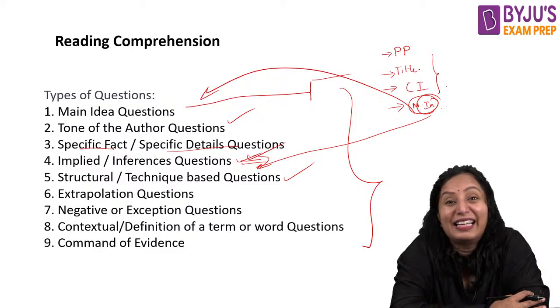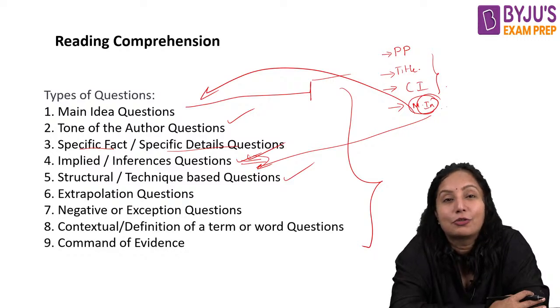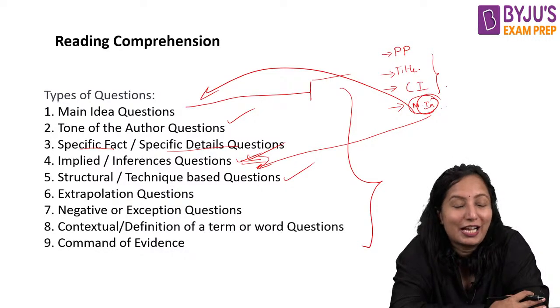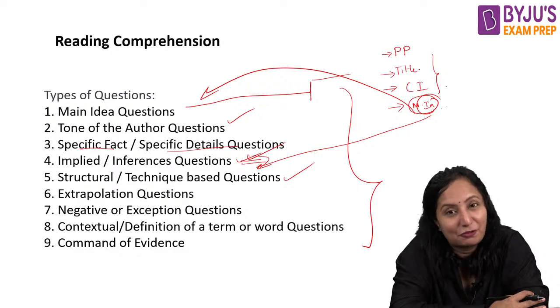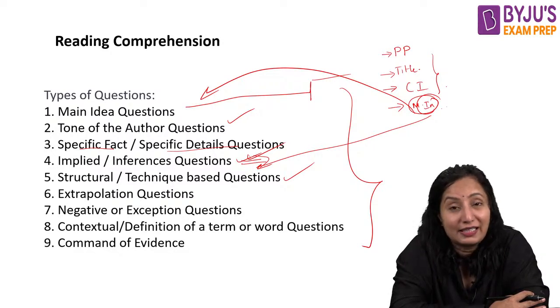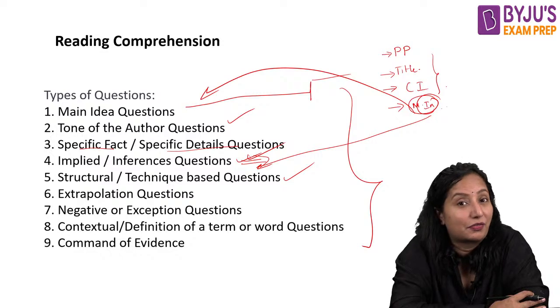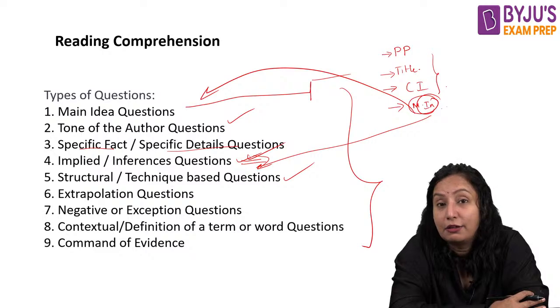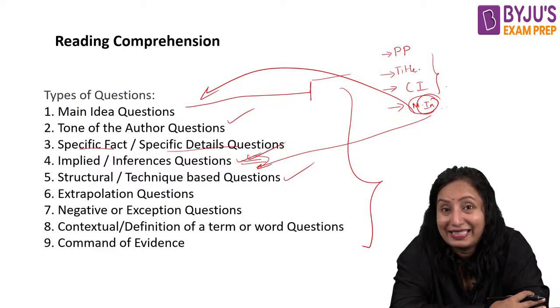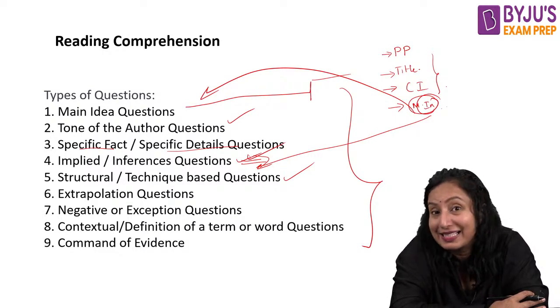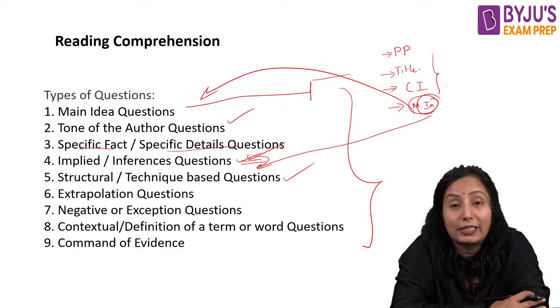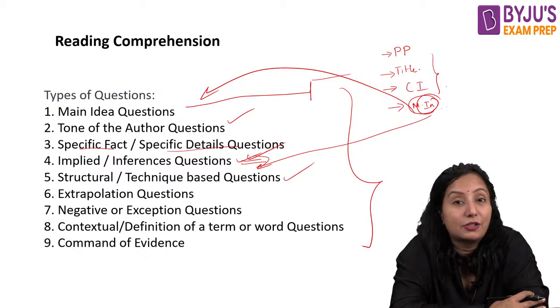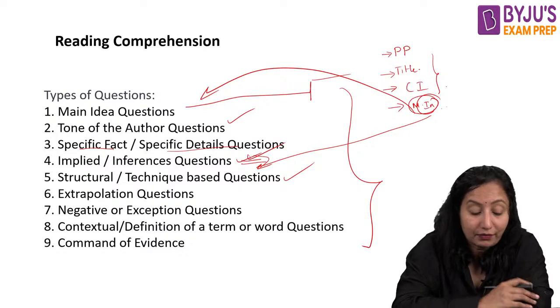So, from the idea, from the concept, that is figures of speech. We have around 25 figures of speech, so you people need to know, because these are the different styles that are involved in presenting the components of the passages, isn't it? So therefore, we first have to know what are the different types of figures of speech, when it is used, how it is used, what does this represent, what kind of mood is involved here. So all these things could be understood when we study this structural or technique based question.